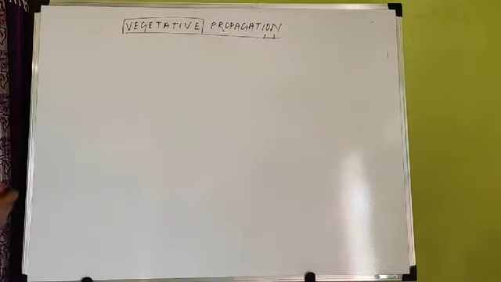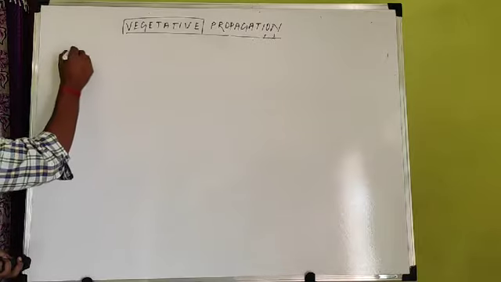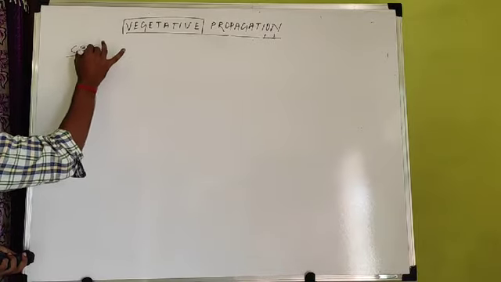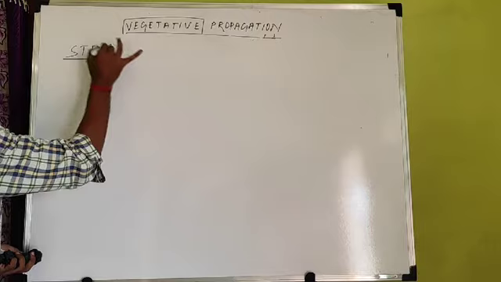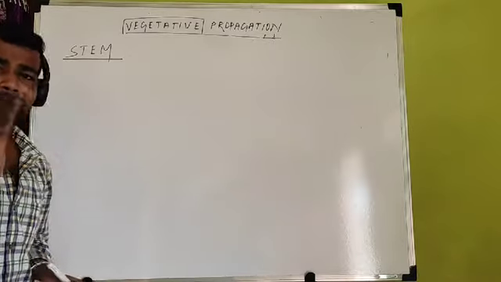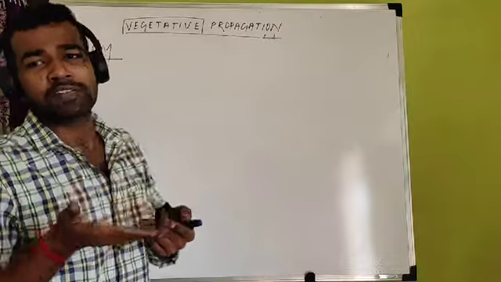So now come to vegetative propagation by stem. Stem helps in vegetative propagation. Three structures are there, maybe a stem, root or leaf. But if you come to stem, all of you know what a stem is. Stem is that part of the plant which is present above the ground.